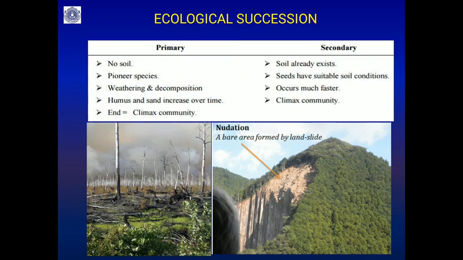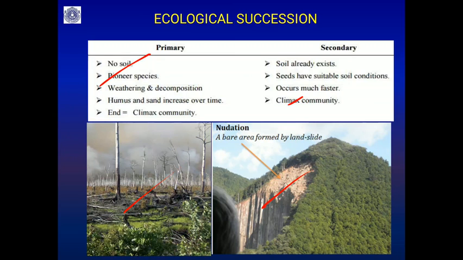So what is the difference between primary succession and secondary succession? Here there is a forest fire, here there is a landslide. The soil is already there, and there you will find secondary succession occurs. Primary succession is where there is no soil, and then the pioneer species start due to weathering action.